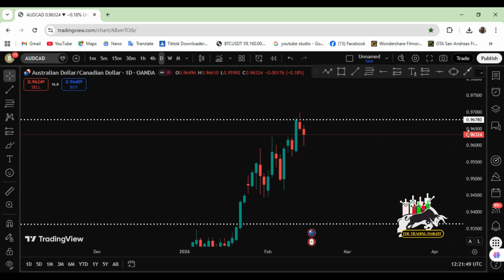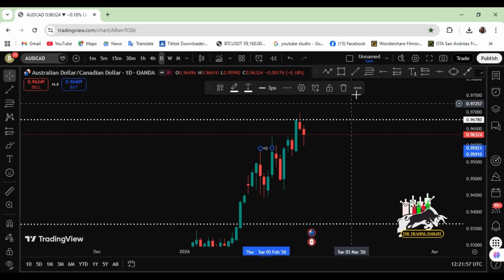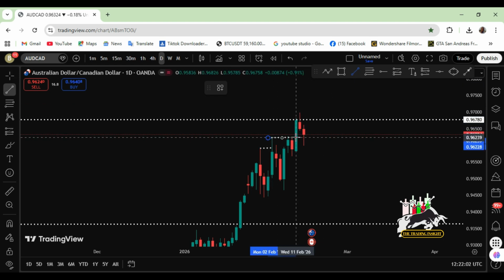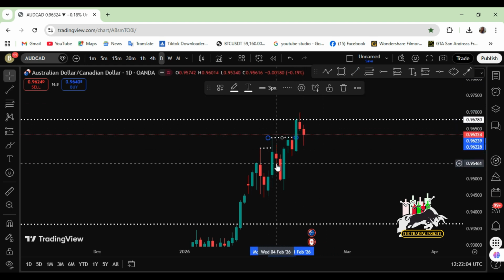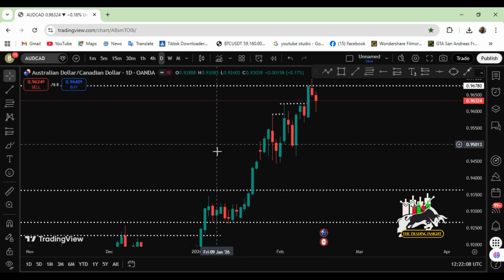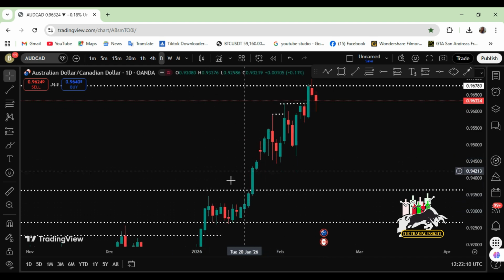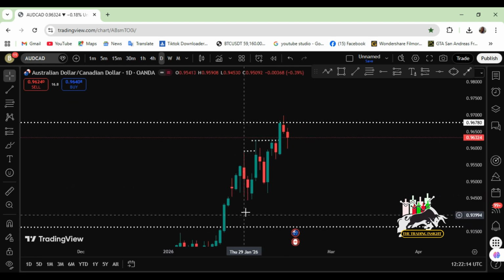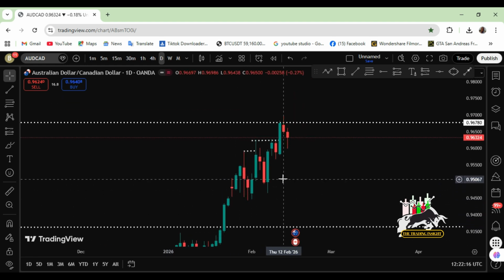So what did we see here? What we saw here was that price broke structures and moved, created new highs and lows. The market was bullish, and then we had a fair value gap here when price moved impulsively, leaving this place, breaking structure here. So now we are going to be analyzing the current trend of the market, where the market is right now.